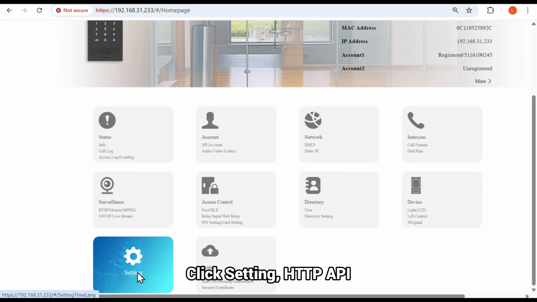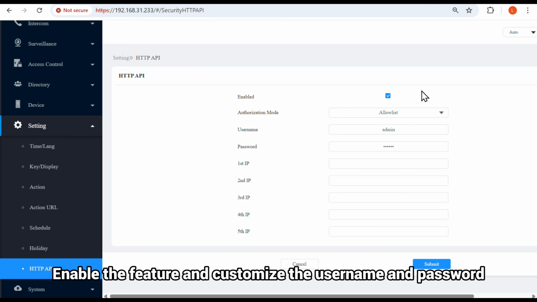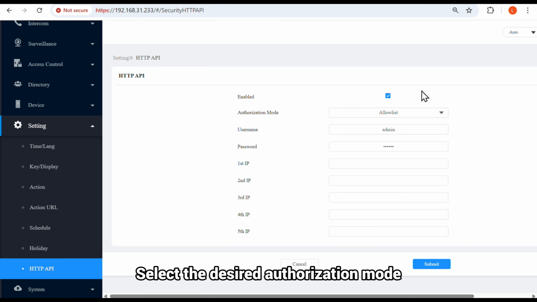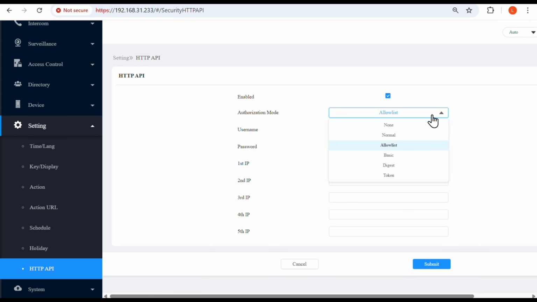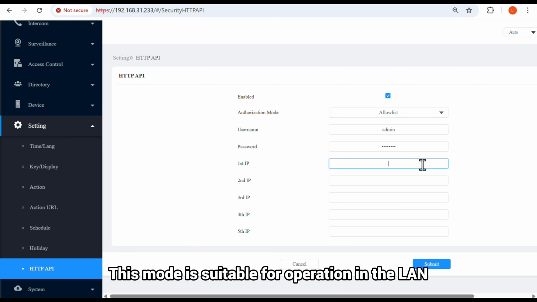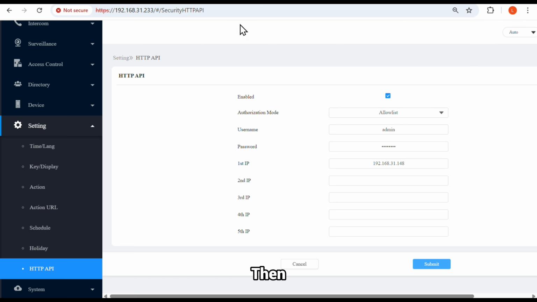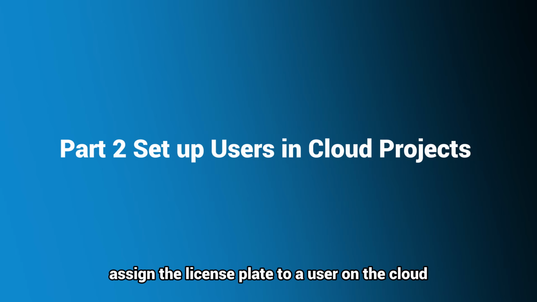Click Setting, HTTP API. Enable the feature and customize the username and password. Select the desired authorization mode. For example, the Allow List mode requires entering the IP address of the third-party device for authentication. This mode is suitable for operation in the LAN. Enter the IP address of the camera. Submit the setting. Then, assign the license plate to a user on the cloud.